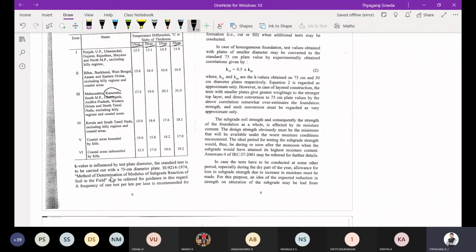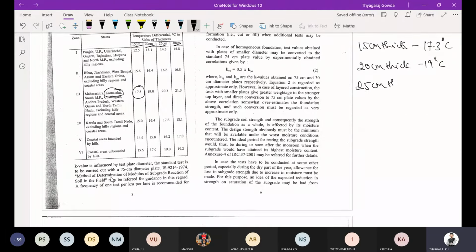Since we are in Karnataka, if we are providing a 15 centimeter thickness slab, we are going to consider 17.3 degree Celsius as the temperature differential. Whenever you are going for a 20 centimeter thick slab, it is 19 degree centigrade.